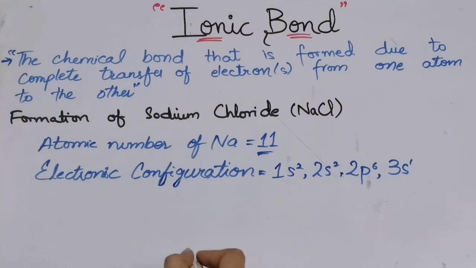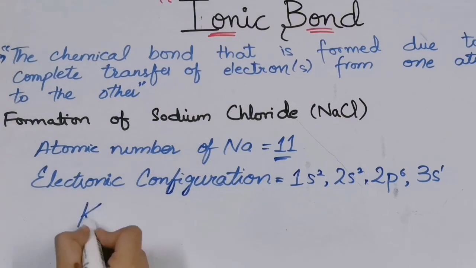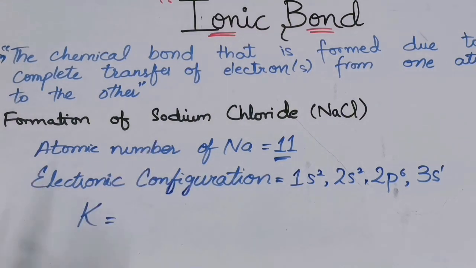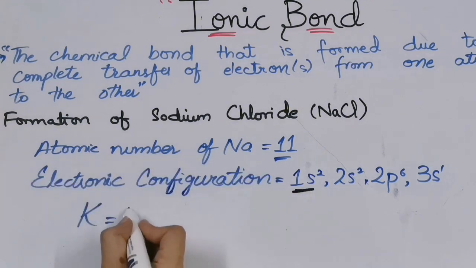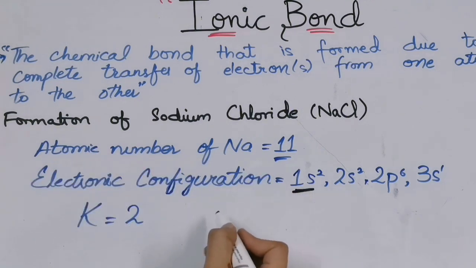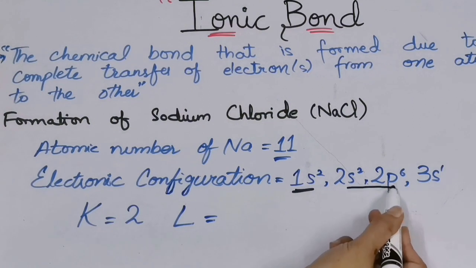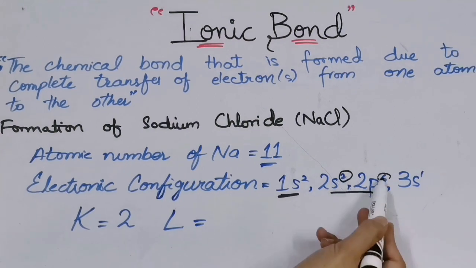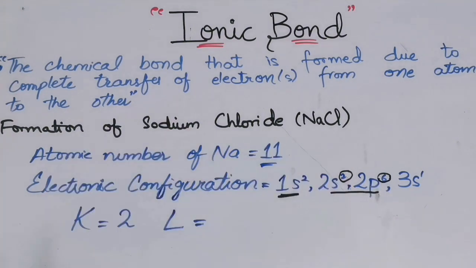Now let us fill them in the shells. We know that the K shell holds 2 electrons. So these 2 electrons will be present in the first shell, the K shell. The second shell is the L shell. It can hold 8 electrons. So the next 8 electrons will be present in the L shell, 2 electrons of 2s2 and 6 electrons of 2p6.